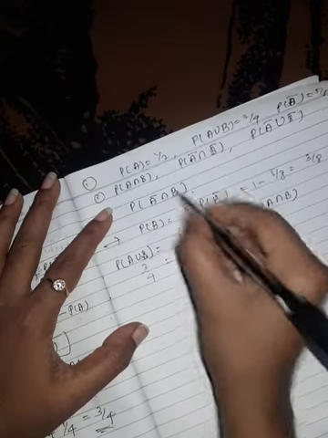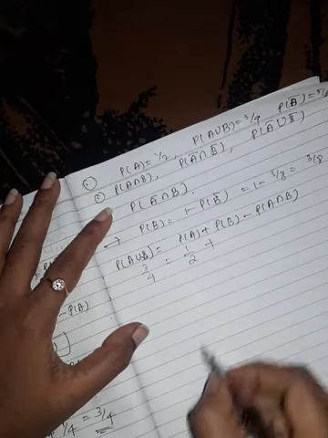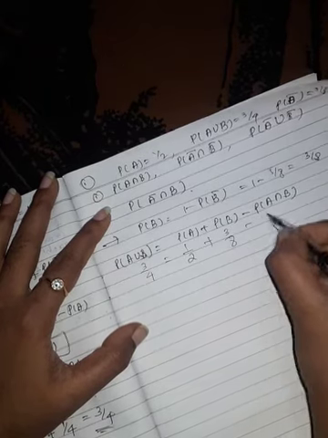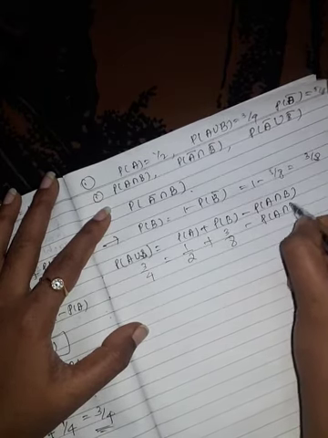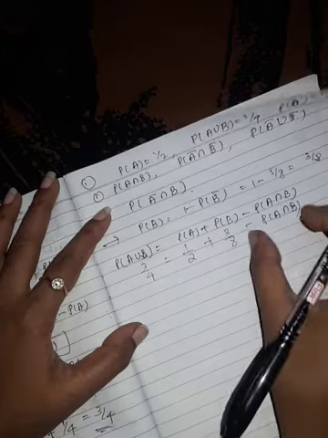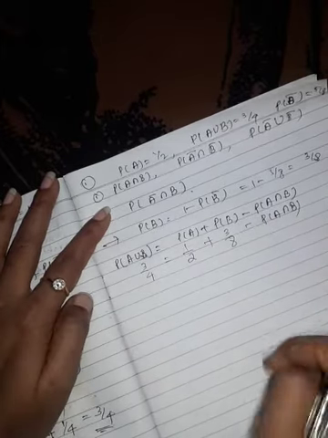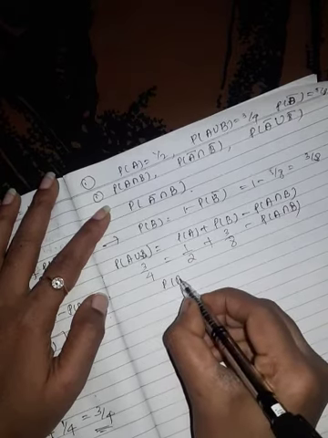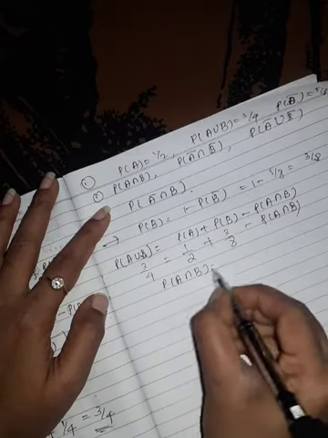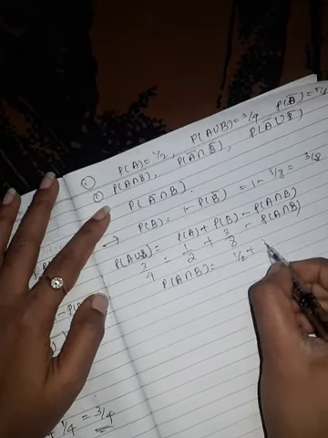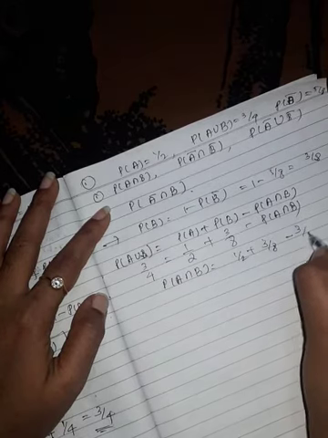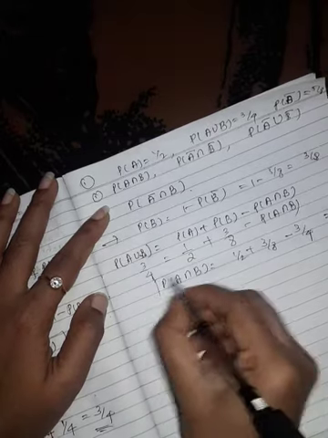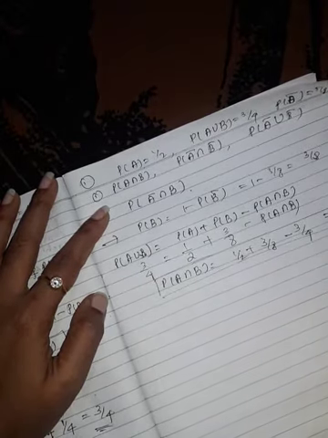Now what is probability of A? 1 by 2, plus probability of B is what we got here? 3 by 8, minus probability of A intersection B. I want this, take this to left and send this 3 by 4 to the right. So we will get probability of A intersection B is equal to 1 by 2 plus 3 by 8 minus 3 by 4. While simplification we will get 1 by 8. This is our probability of A intersection B.